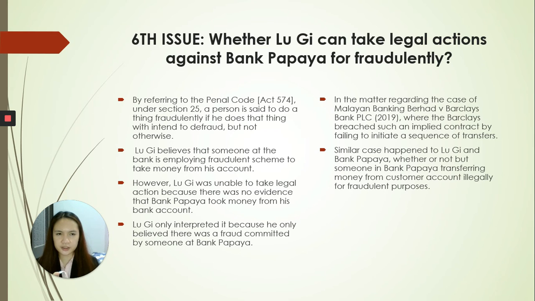In the matter regarding the case of Malayan and Barclays, the issue was whether Barclays breached such an implied contract by failing to initiate a sequence of transfers. A similar case happened to Lugi, where Lugi and Bank Papaya were involved, but someone in Bank Papaya was transferring money from the customer's account illegally for fraudulent purposes.